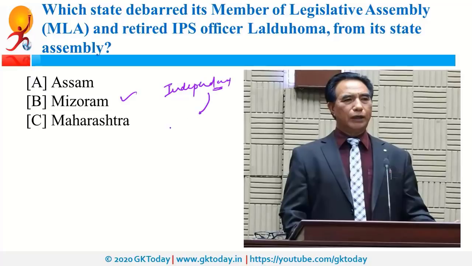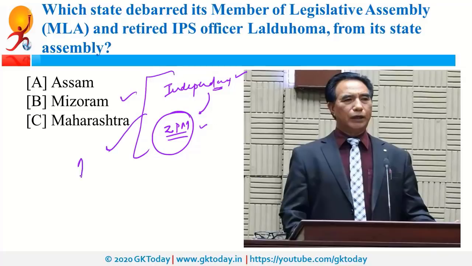However, he declared himself as a representative of ZPM. ZPM is the name of a political party. It stands for Zoram People's Movement. So, he was elected as independent and he declared himself as a representative of ZPM. And that is why he was debarred under the Anti-Defection Law.